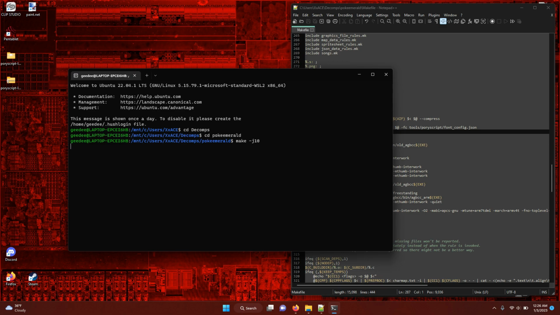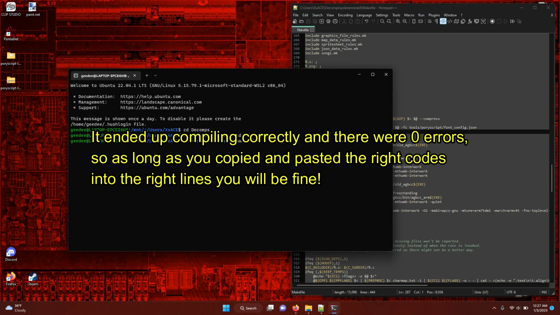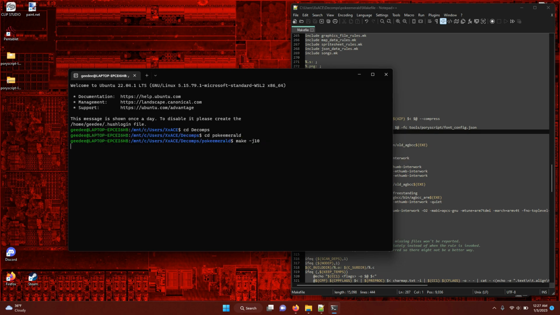I'm not going to let it go through all the way on camera, because it'll take like 5-10 minutes, whatever. But that's the basics. That's how you get PoryScript installed. You download it, you move the 2 files over, and then you edit the maketools.mk and the makefile.